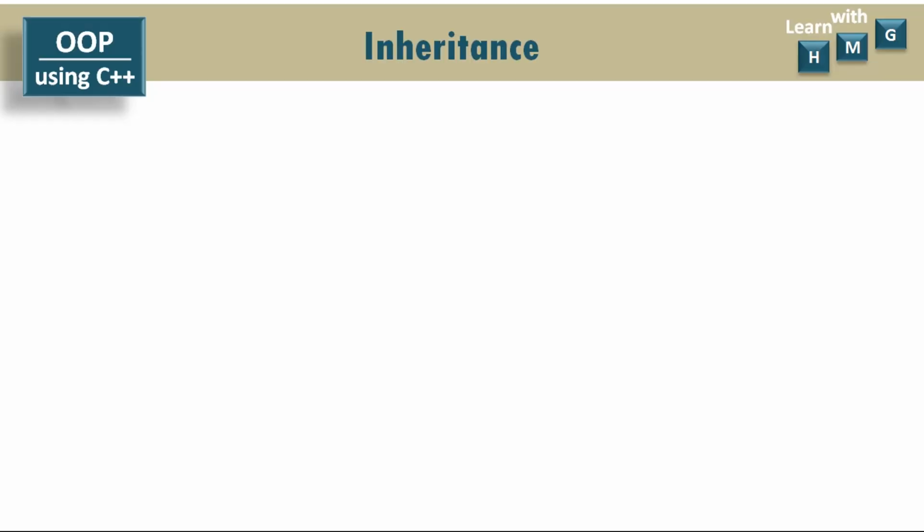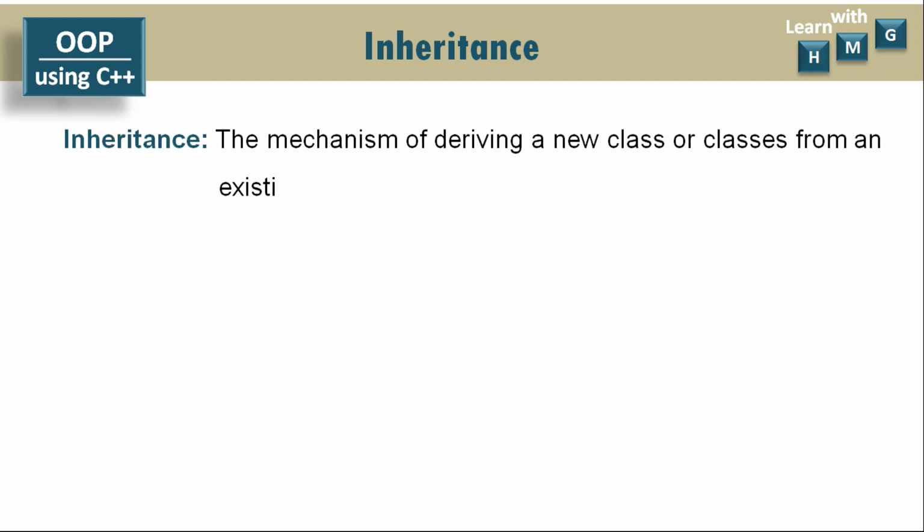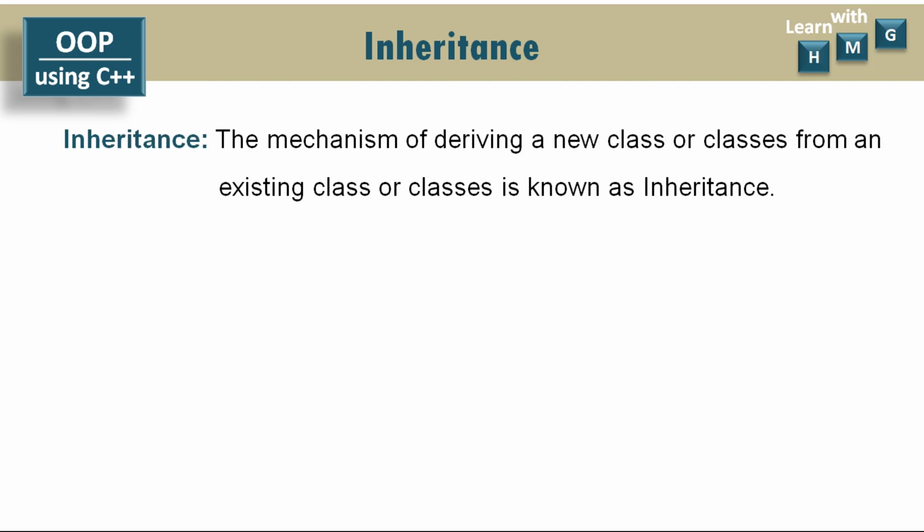Let us see what we mean by inheritance first. The mechanism of deriving a class or classes from an existing class or classes is known as inheritance. So we can derive or create a new class or multiple classes from an existing class or multiple existing classes. This type of mechanism is called inheritance.